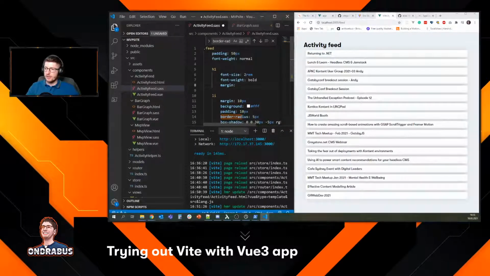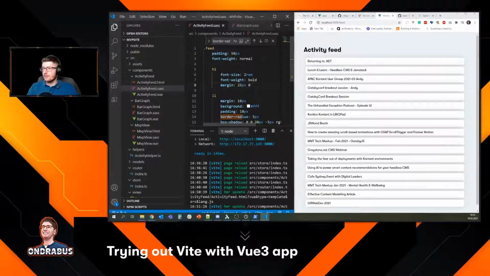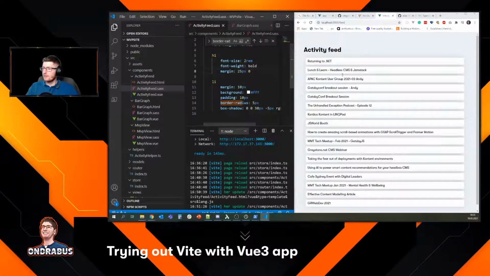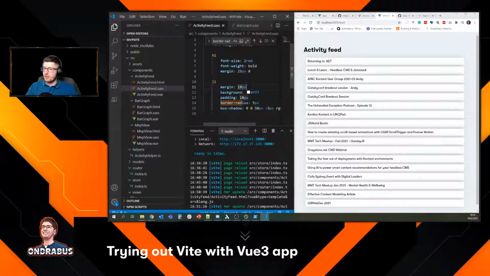We can do like 50 pixels. That may be a bit too much. Let's say 25 and 0. Yeah, we kind of need some on the left as well. Even though we have already 50 pixels here, so maybe I'm just gonna remove it here. Yeah, this looks much better.